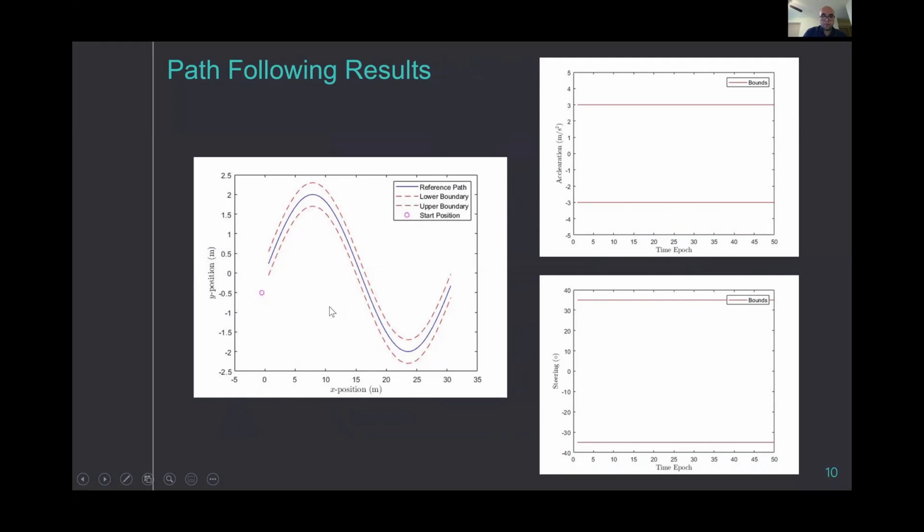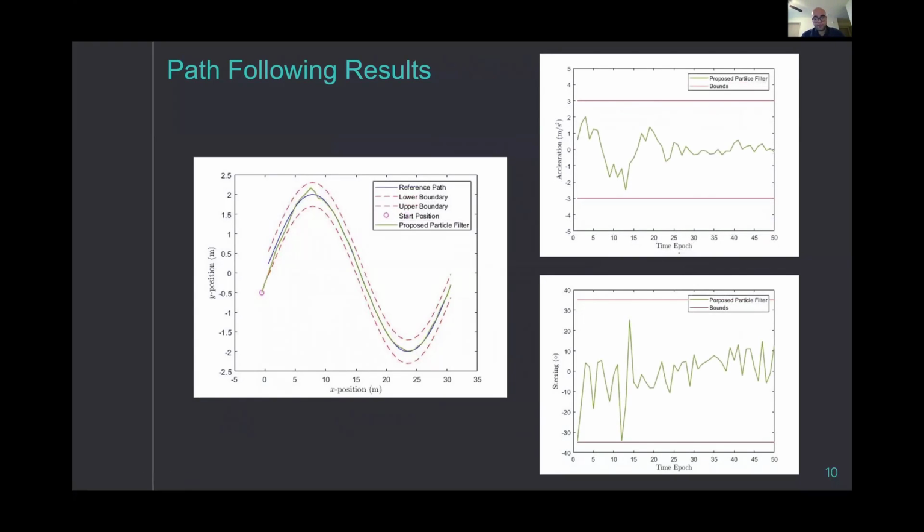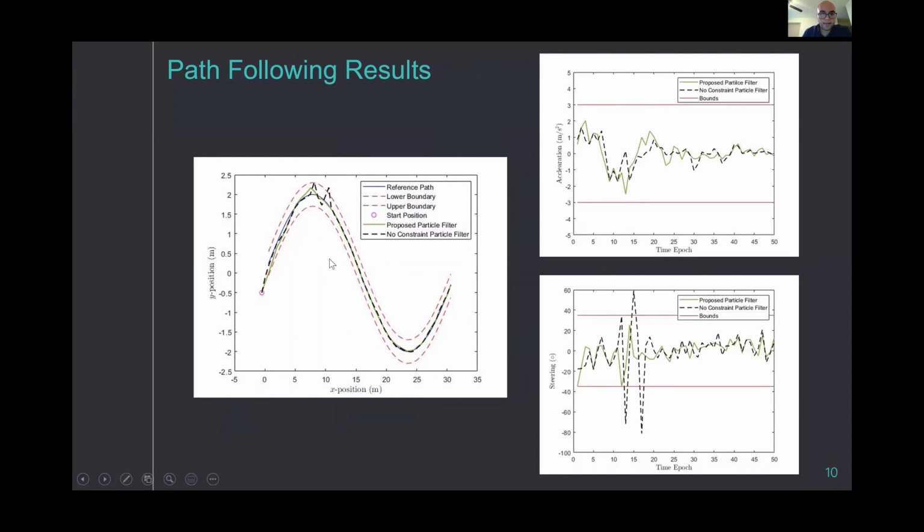Our proposed algorithm was effectively able to do so. And for a benchmark, we still use a particle filtering framework, but without the constraint awareness. And here we can see that there is violation of the constraints in both the steering and the track's boundaries.